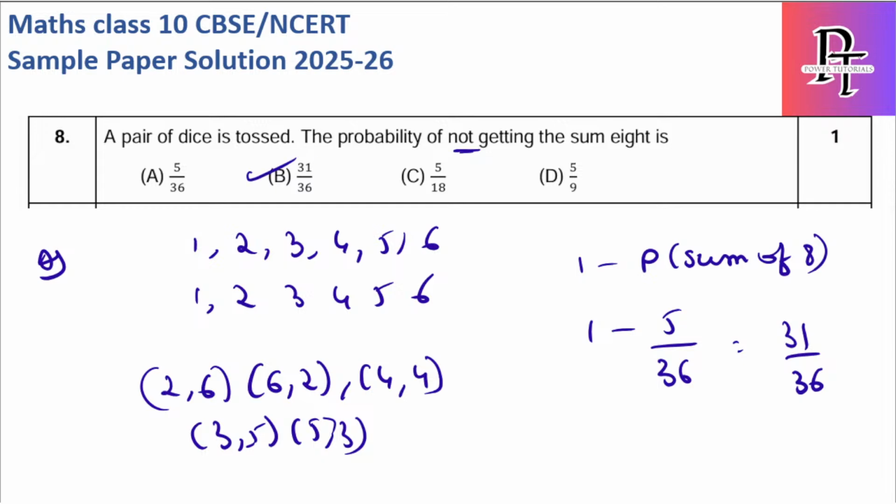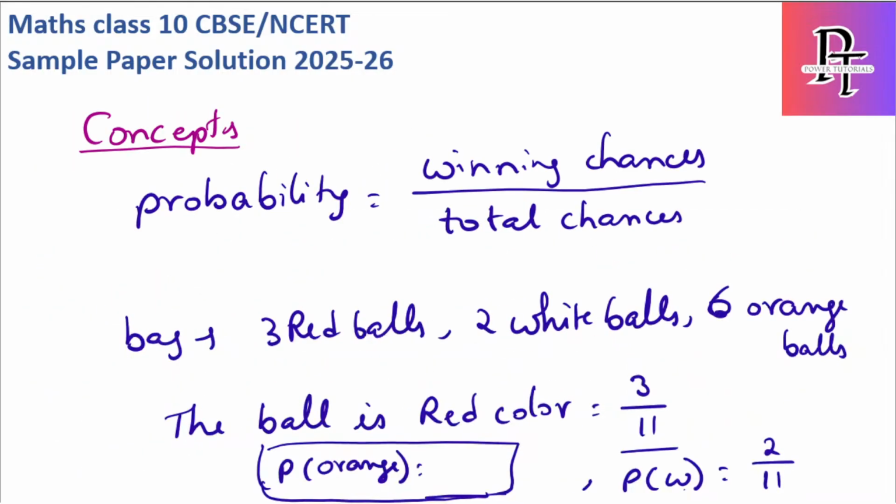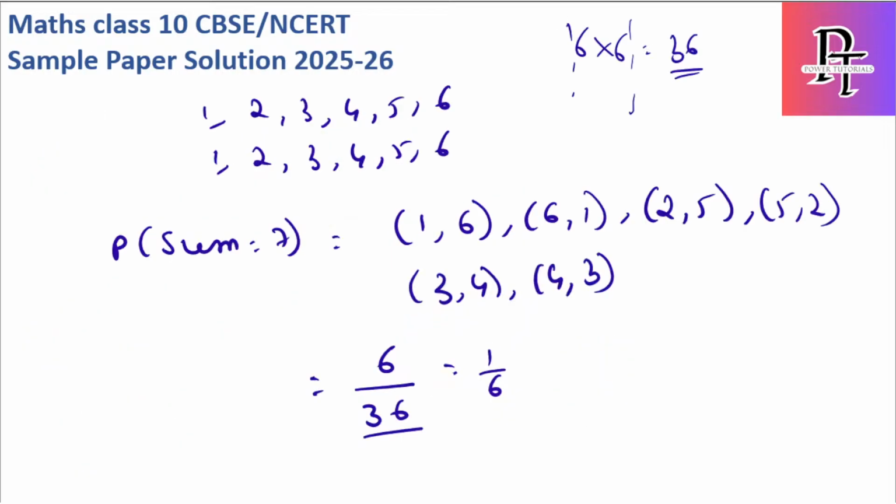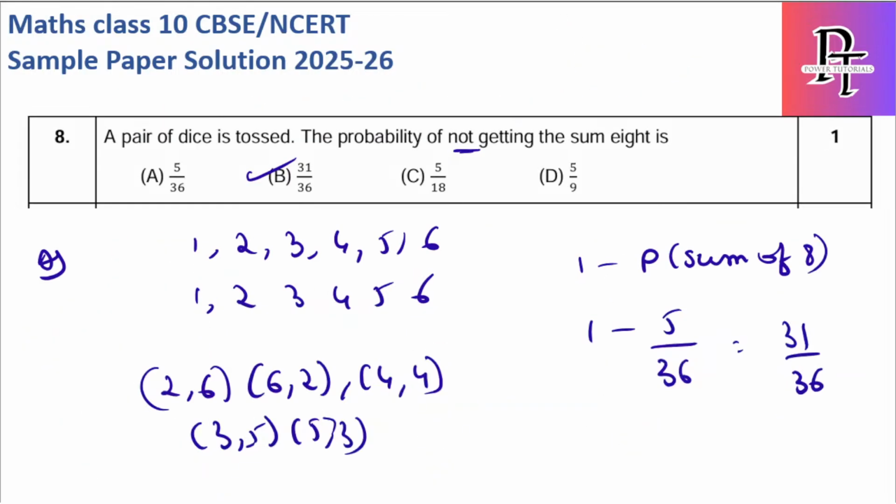Okay, the 'not' event, I already explained to you. Yeah, here I have told you the probability of a not event. Not event is 1 minus P of that event. So here they ask you not 8. So simply 1 minus P of 8. P of sum of 8 will get the answer.